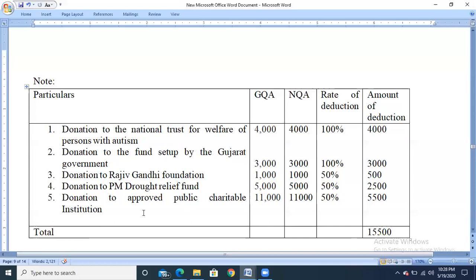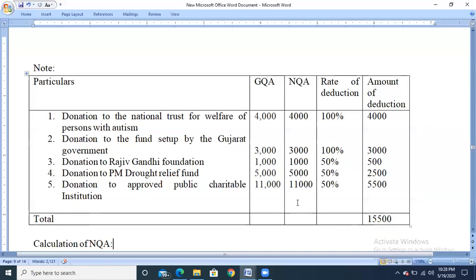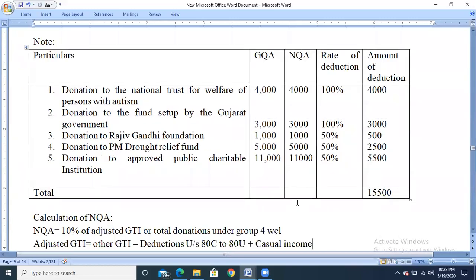So it is categorized under the fourth category because with ceiling limit or maximum limit, 50% deduction. So they have contributed 11,000. Now we need to calculate what is the net qualifying amount. For that, first we need to take the calculation of net qualifying amount.